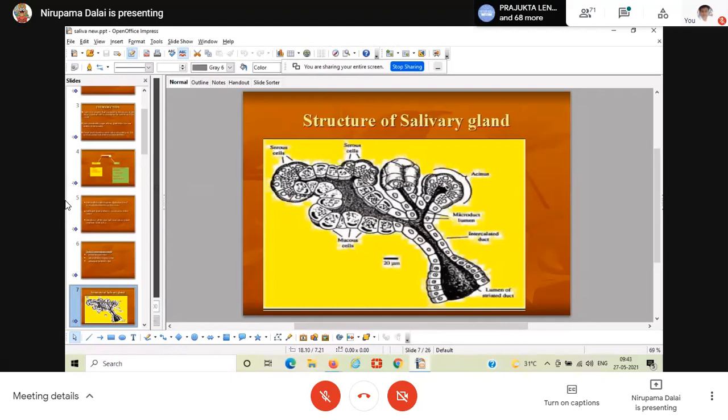Then the saliva, you can see the dark central portion, this is the lumen part, and this is a structure of one acinous cell. The arrow marks indicate it is a structure of one acinous cell. So there are a number of acinous cells.